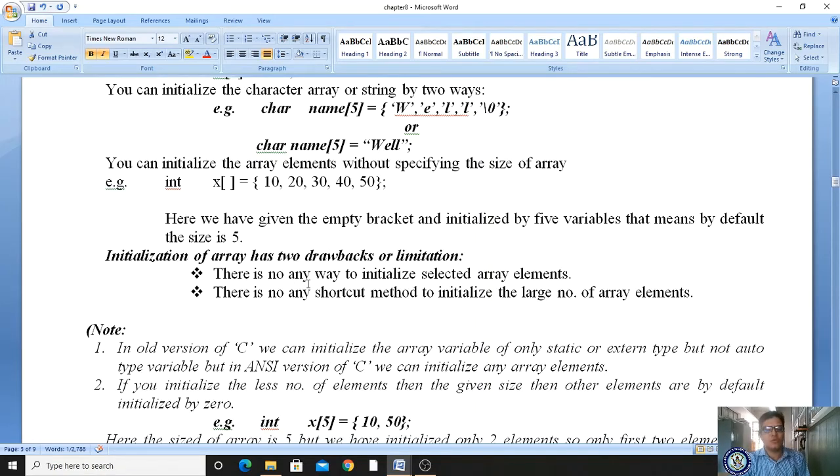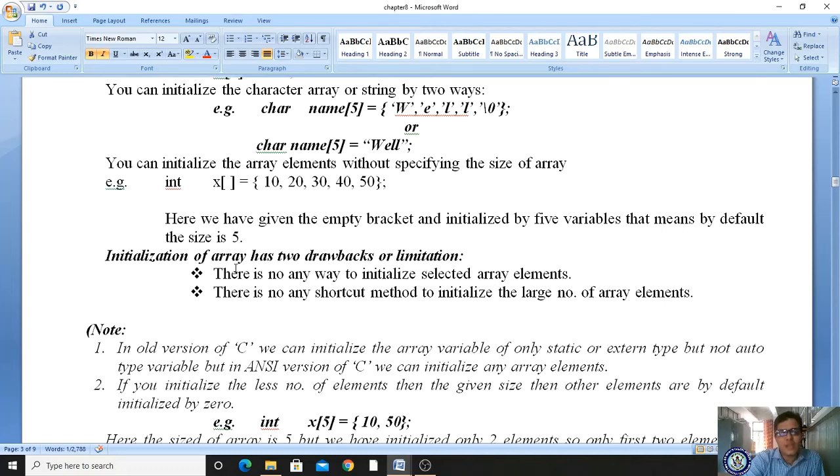There is no way to initialize selected array elements. There is no shortcut method to initialize a large number of array elements. Besides this, we have certain limitations. You can't access behind its size and beyond its size. Got it?